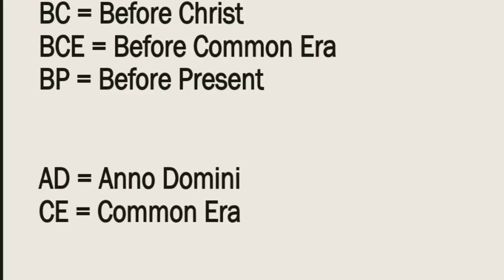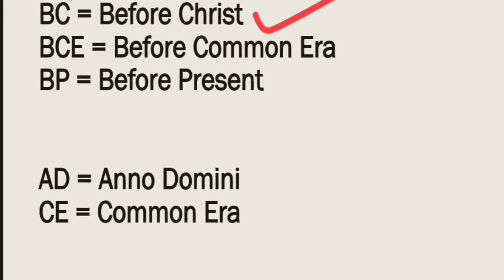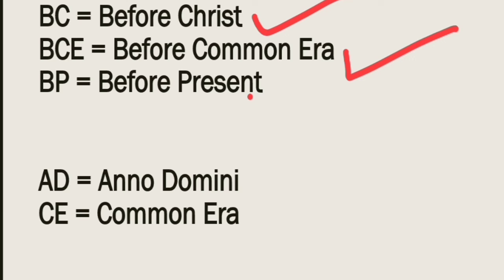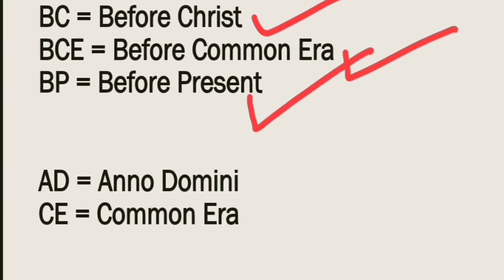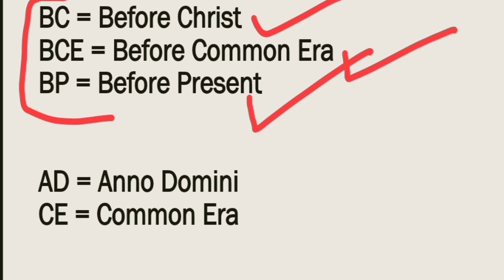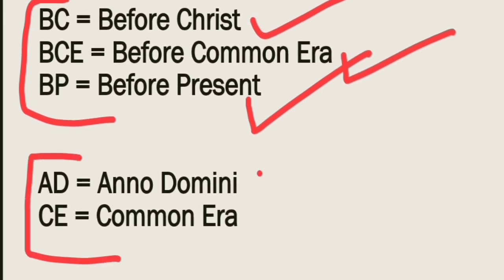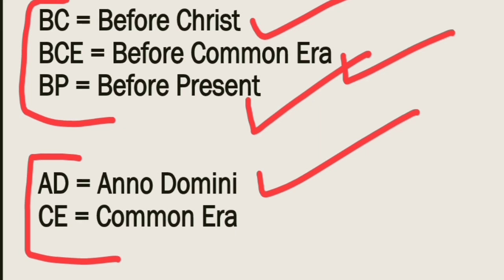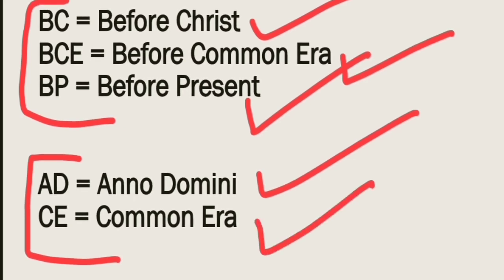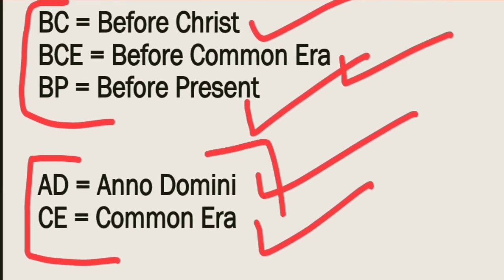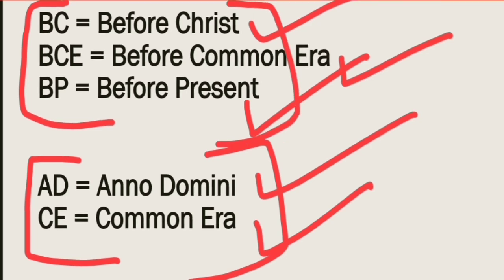BC, which is before Christ, is also known by a secular term, BCE, Before Common Era, and also as Before Present. So these three terms have the same meaning: the time period before the birth of Jesus Christ. And these two terms, AD meaning Anno Domini, after the birth of Lord, and Common Era, mean the time period after the birth of Jesus Christ. Both have the same meaning. This is BC and AD.